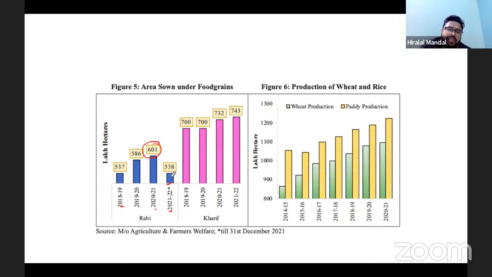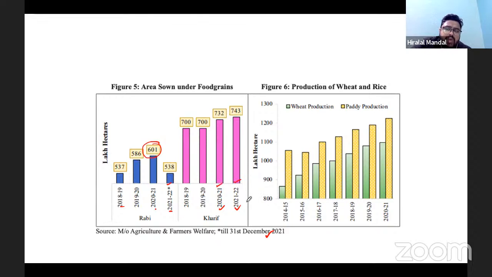It is still December 2021, so it is still in process, and we will not assume that. But when it comes to the kharif crops, the data is already available, because the production of kharif crop is already there. The area sown under the kharif crop has also increased in 2020-21 and 21-22. This is a positive development for the agriculture sector.